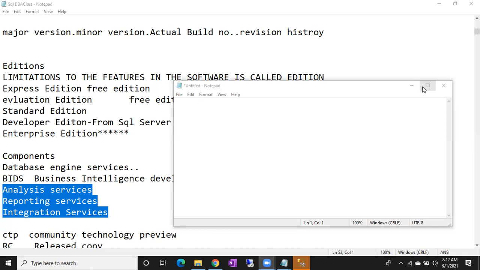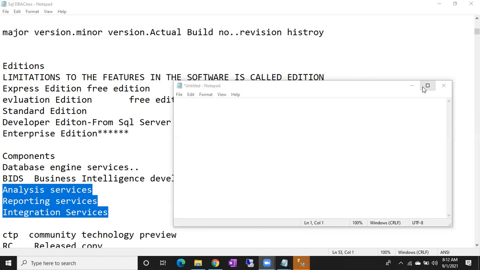Because they will get more money if you use Enterprise Edition, but you are paying for Developer Edition and using it on the production environment, which is legally challenging. So that's why you cannot use Developer and Standard on production environments.